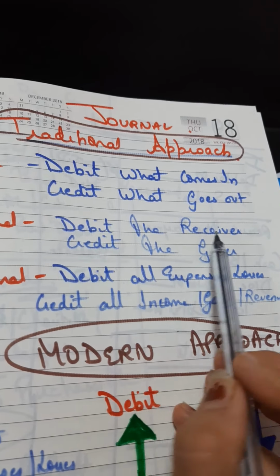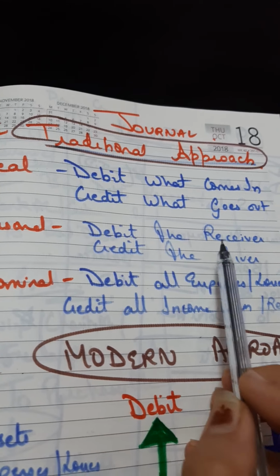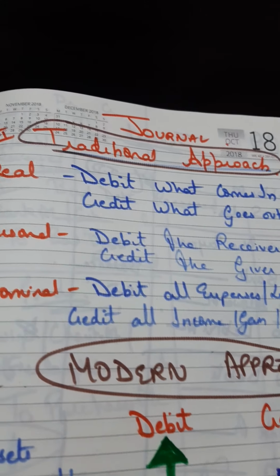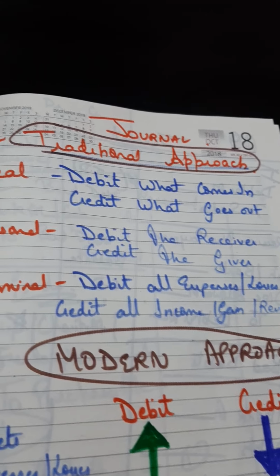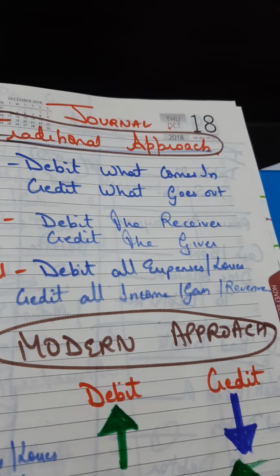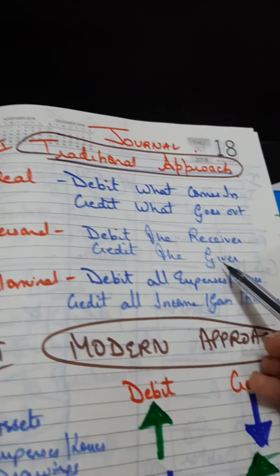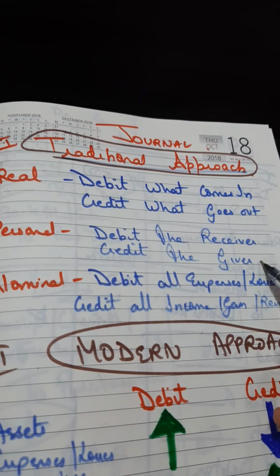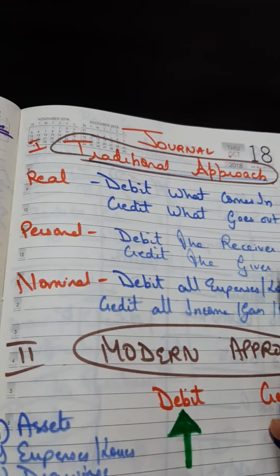So the rule is debit the receiver, credit the giver. So whenever any person is receiving anything, that person will be debited. That is the debtor. Whenever we sell the goods to the debtor, the debtor will be debited. And whenever the debtor is doing the payment, giving us the money, he will be credited, the giver.